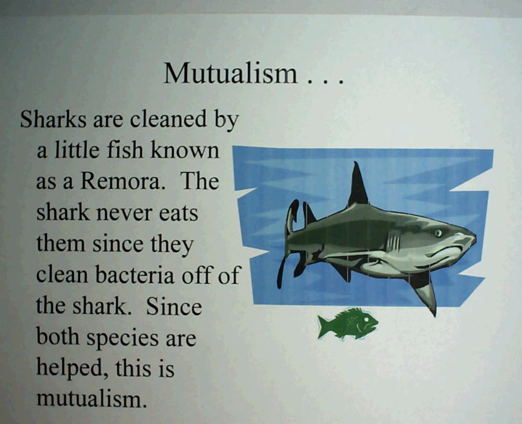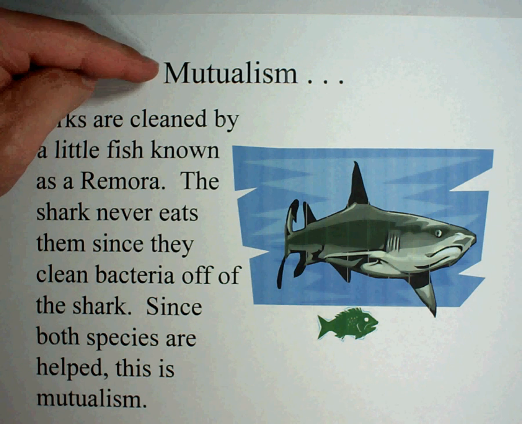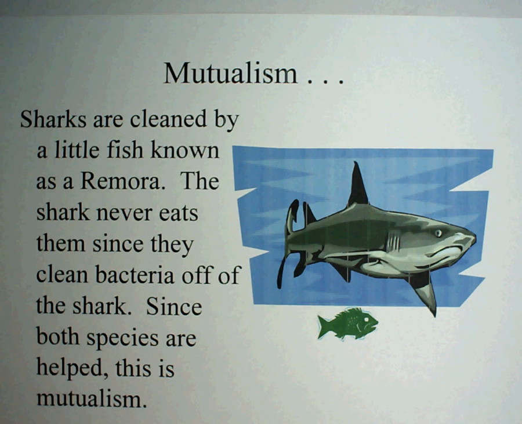So the shark and this other fish live together and they're both helped in the relationship that they have. Mutually, they are benefited. So that's an easy way to remember mutualism. There are lots of examples of mutualism in the world. This is just one example to help you. So make sure you write this example down so you know the difference.